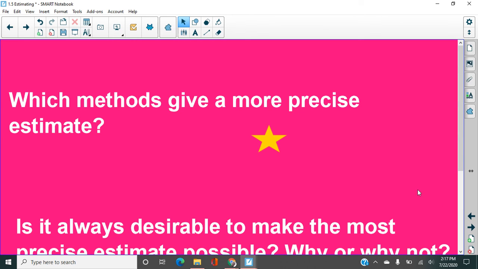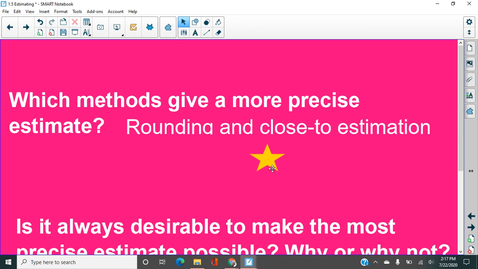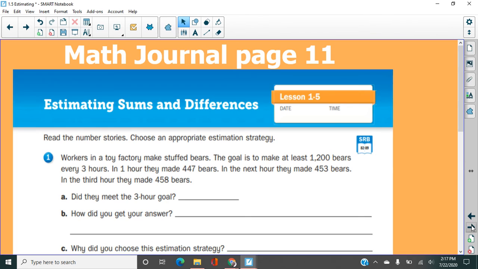All right. Sometimes you might want a more precise, that means exact, estimate. And so rounding and close-to estimation often get you a little closer to the real number than front-end estimation, but it can be useful at times too.